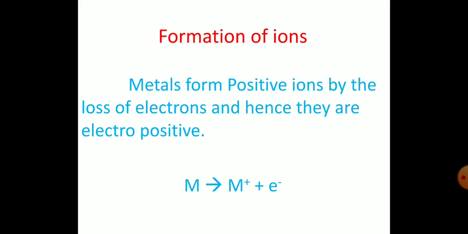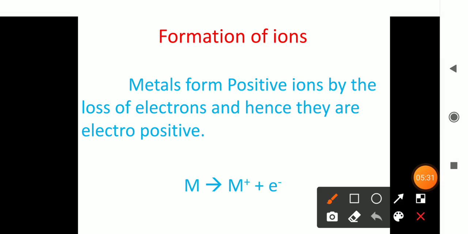Then we have to see whether the metals have the tendency of losing electrons or gaining electrons. Just now I told you metals have how many electrons in their valence shell? They have 1, 2 or 3 electrons in their valence shell. Since they possess a lesser number of electrons in their valence shell, they can easily lose them.